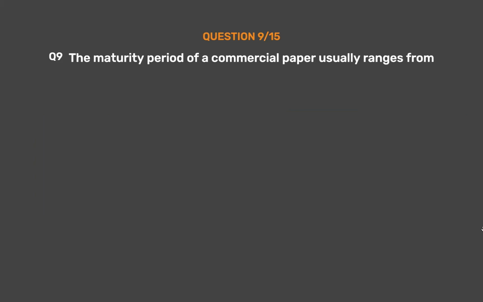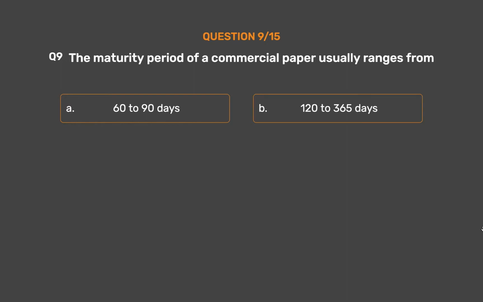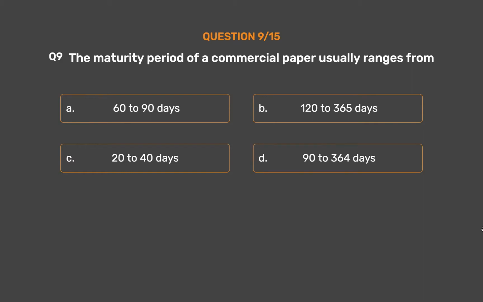Question number 9. The maturity period of a commercial paper usually ranges from option A, 60 to 90 days, option B, 120 to 365 days, option C, 20 to 40 days, option D, 90 to 364 days.